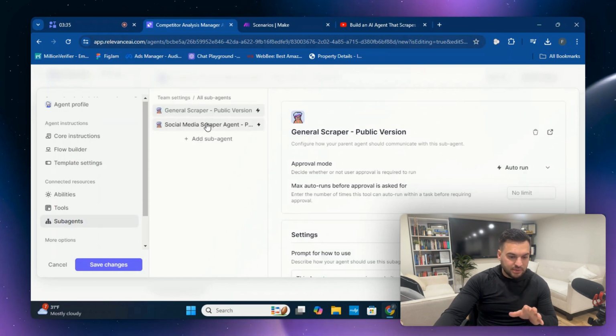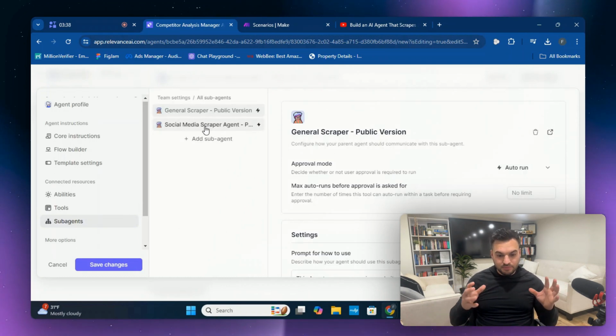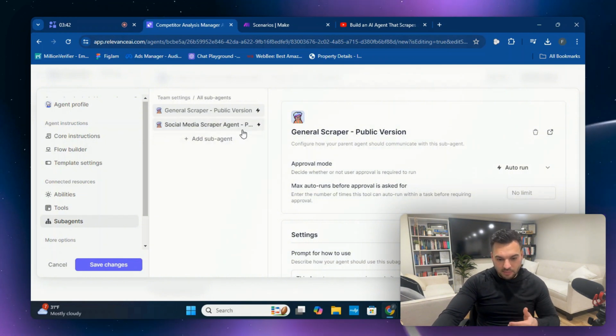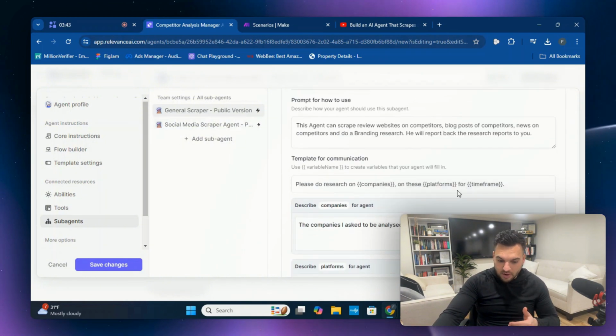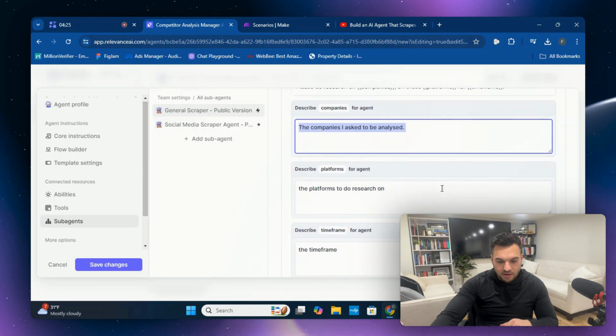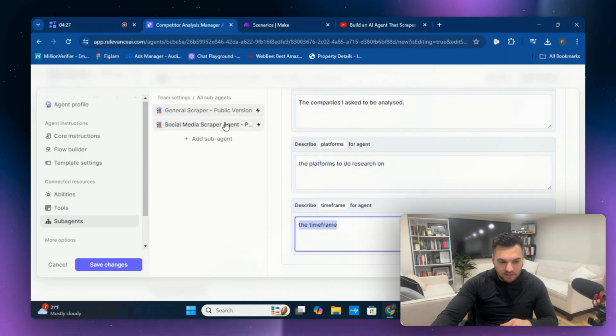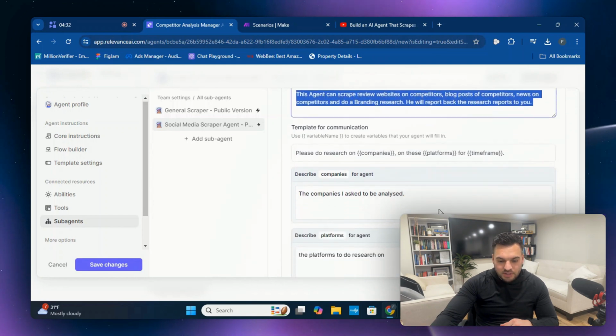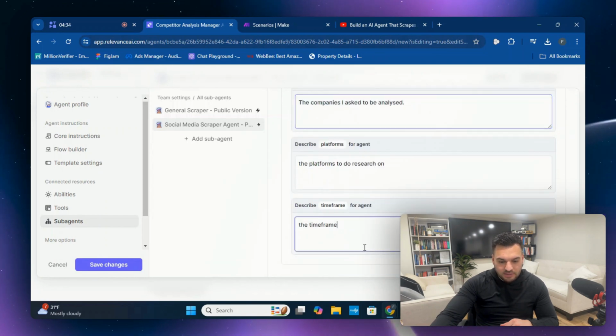And these are the sub-agents that this main agent talks to. So we have the general scraper agent and the social media scraping agent as well. Make sure this is on auto run. We want to make sure this is in there. Please do research on companies, platforms, and time frame: the companies I asked you to analyze, the platforms to do research on, and the time frame. And then make sure this one is set up the same way. This one's a little bit different. The companies I asked you to analyze, etc.